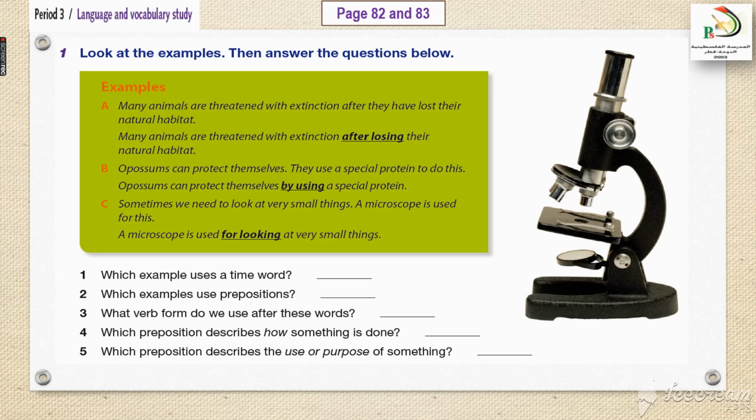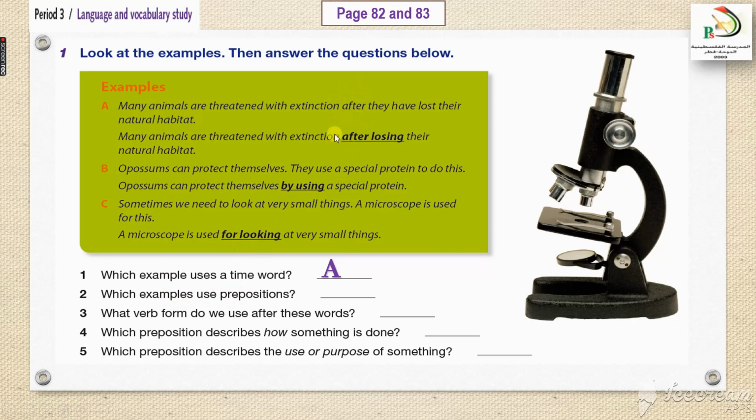Now, if you focus on the examples down to complete the rule, number one, which example uses a time word? A, B, or C. I told you the time word is after. So that is example A. Which examples use a preposition?